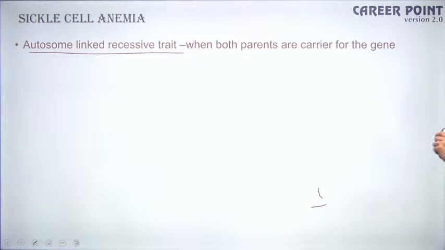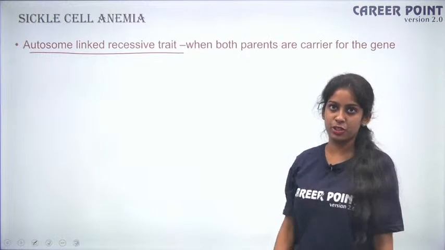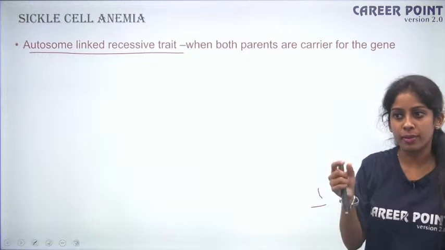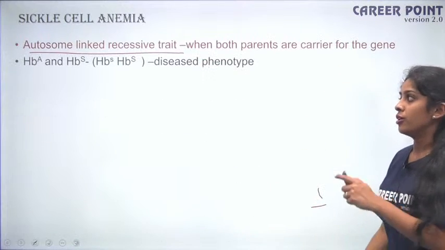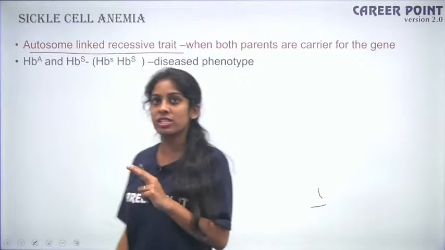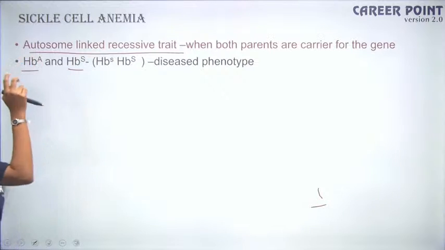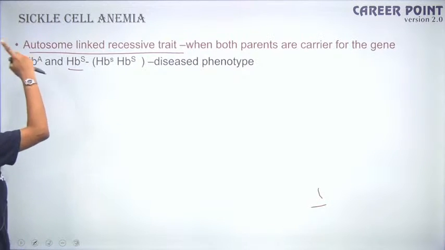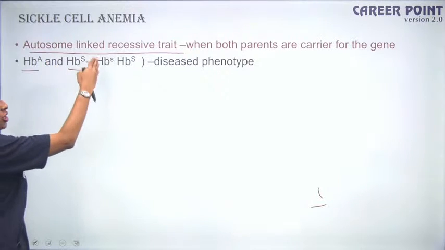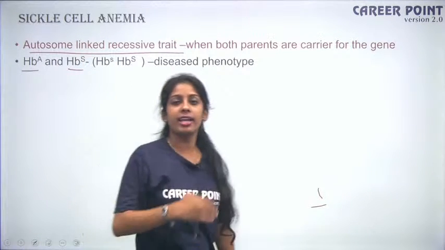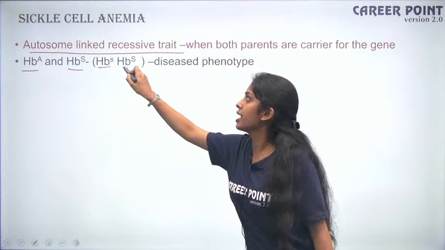So when both the parents are carriers for the gene, the parents are not affected, but they carry the mutated gene. But when it is passed on to the offspring, it is expressed. Fine. So you have alleles, right? So we spoke about alleles. So you have two things. Your parents will have one normal gene and one mutated gene because they are carriers of the mutated gene. But when your child has both the mutated genes and it shows the effect, your child will be affected. So your disease phenotype is HBS, HBS.